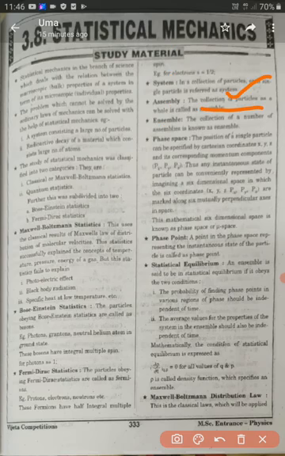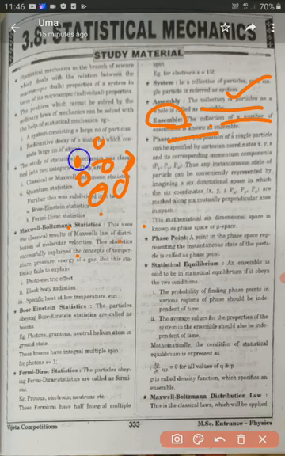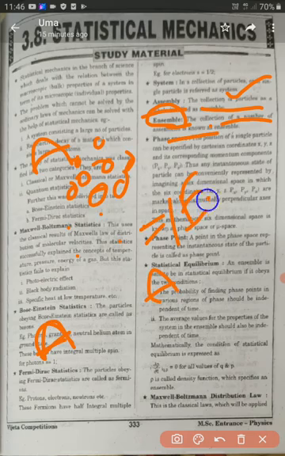Ensemble, we should remember this word, is nothing but the collection of a number of assemblies. So a single particle we call a system, a collection of systems or particles we call an assembly, and a collection of assemblies we call an ensemble.